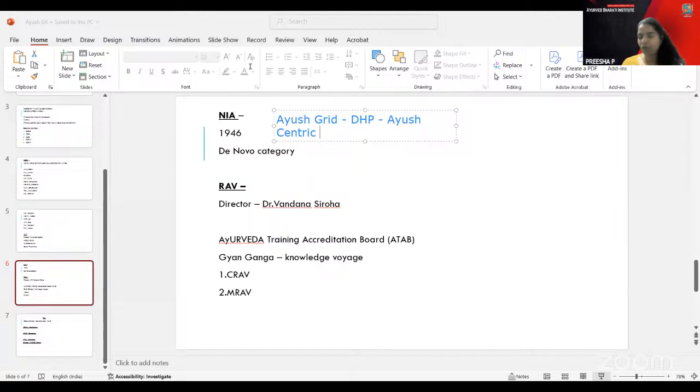We'll wind up for today. If anything is there, you can message and see the Telegram groups. We'll be adding the questions there. Study the questions there and see the mnemonics. That is very important. See the mnemonics part, and then keep a timetable.